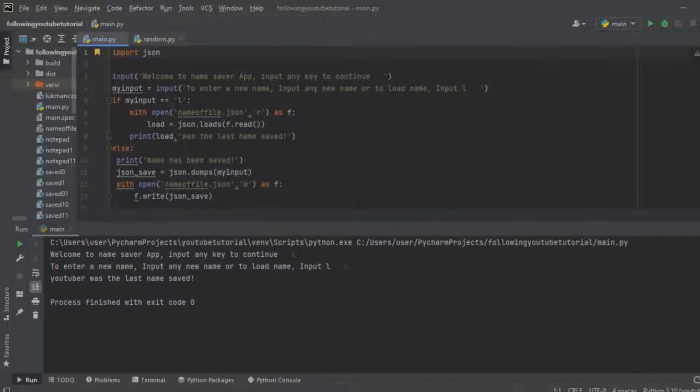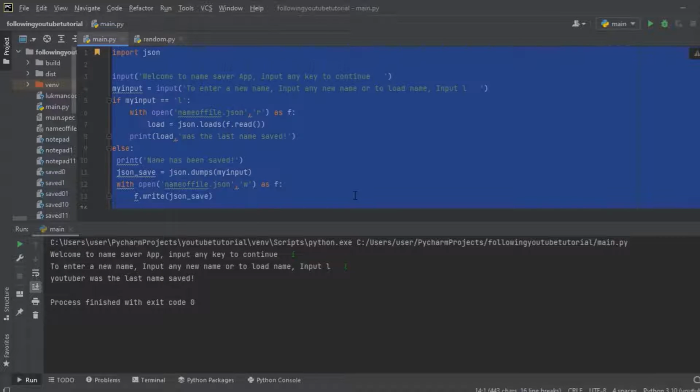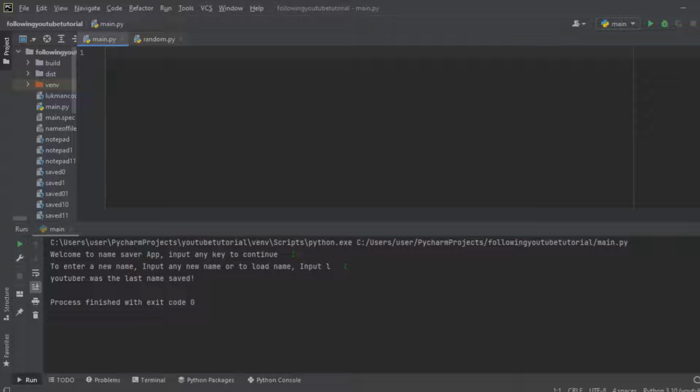So our first step is to create a program whereby we input our name, and when we input our name it saves it for us. And when we want to load it back, we enter a load button and load the name that has been saved before. So let's start writing some code.